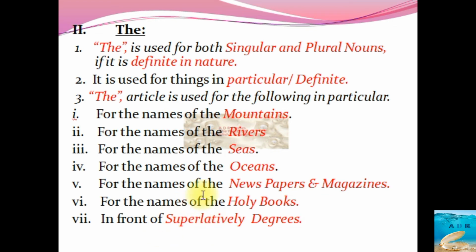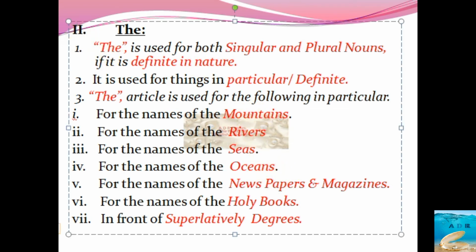And finally, for degrees of comparison, it is the superlative degree: the youngest, the best, the wisest, the oldest. If you remember degrees of comparison, positive, comparative, superlative degrees, so the is an article we are supposed to use for superlative degrees. For the third condition, we are supposed to use the only. We are not supposed to use either a or an. A mountain we never say, the mountain, it is in particular. So we are supposed to use this in articles there.